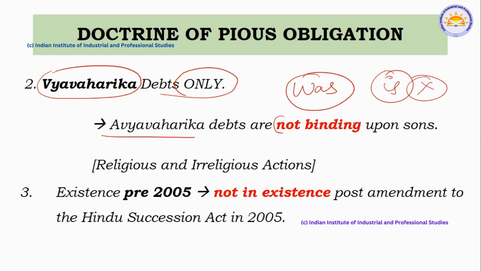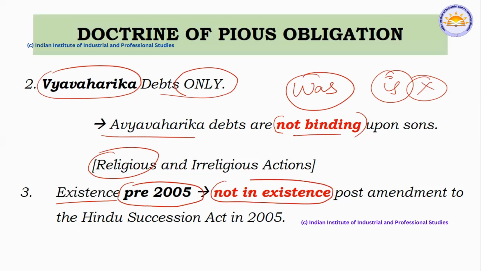Any debt which was made for a wrongful purpose, for example gambling or illicit sex. Those kinds of debts were not considered, and the son or great grandson was not liable to pay them back. So this is very important. It was a religious aspect and existence. Pre 2005 it was there, and now it is not in existence.